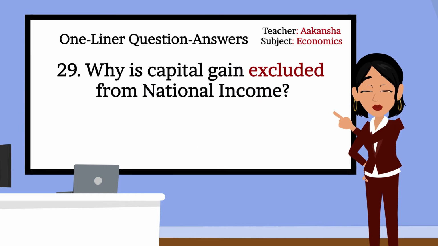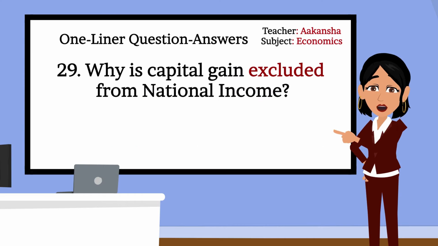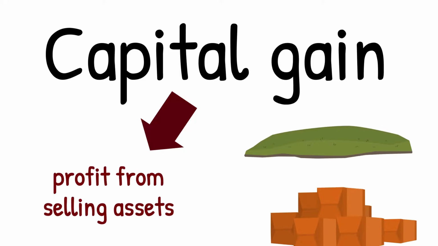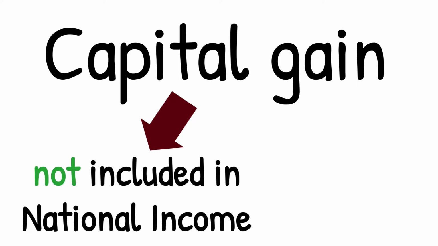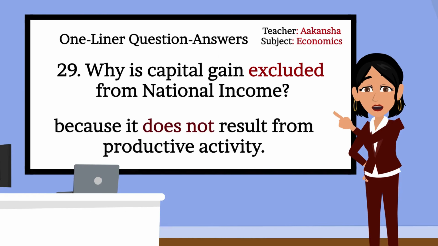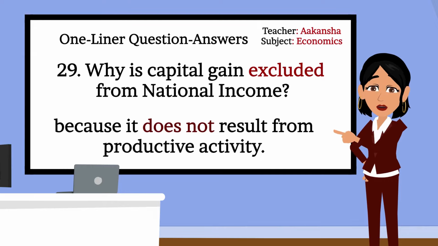29. Why is capital gain excluded from national income? Capital gain is the profit from selling assets like land or stocks. So capital gain is not included in national income because it doesn't come from production. Correct. Capital gain is excluded from national income because it does not result from productive activity.